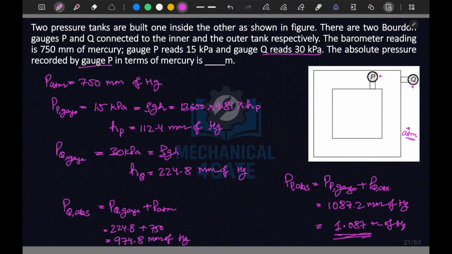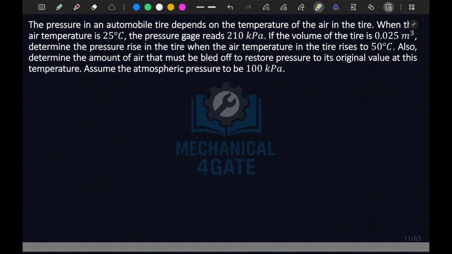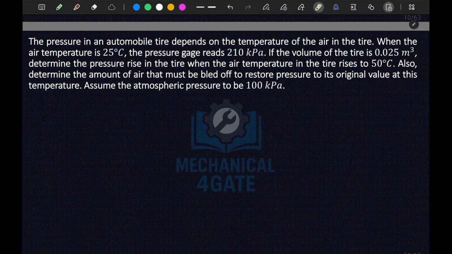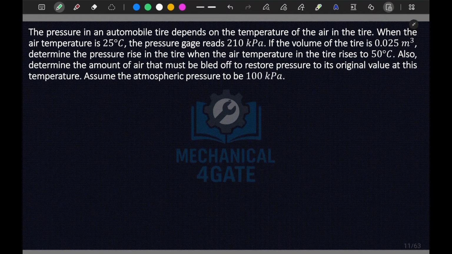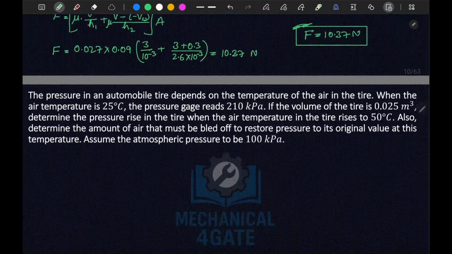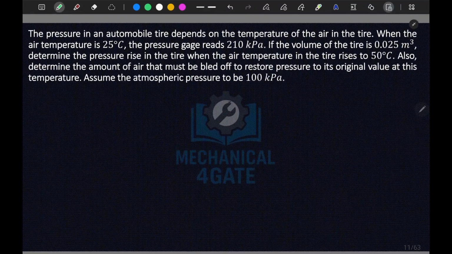Now, the pressure in an automobile tire depends on the temperature of the air in the tire. When the temperature is 25 degrees Celsius, the pressure gauge reads 210 kilopascal. If the volume of the tire is 0.025 meter cube, determine the pressure rise in the tire when the air temperature in the tire rises to 50 degrees Celsius.